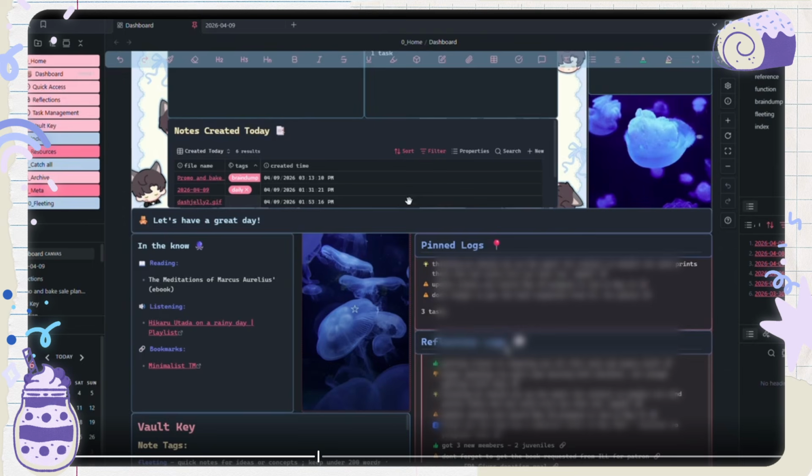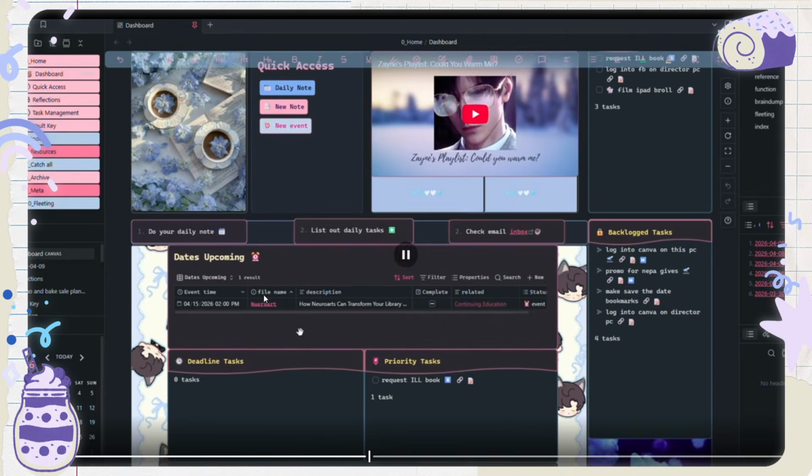I'm very much a reflective kind of person. It works so far. I mean, this is very experimental, but then I have a database where it shows any notes that I create today, all the new notes that I created within that day, and then I just kind of have a little side blurb of what I'm currently reading or listening to, or anything I want to bookmark. Then I have my vault key there, so it's just a key or a note about how I'm tagging my notes, how I'm keeping track of what these reflections mean. Yeah. Oh, and then I did my dates.